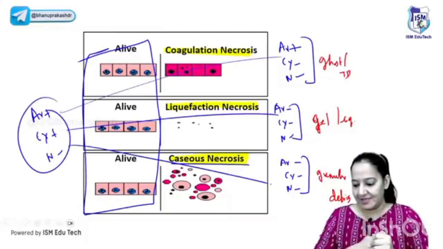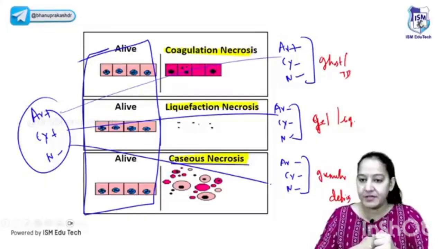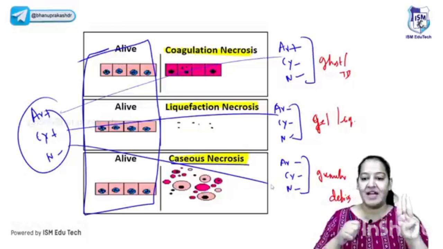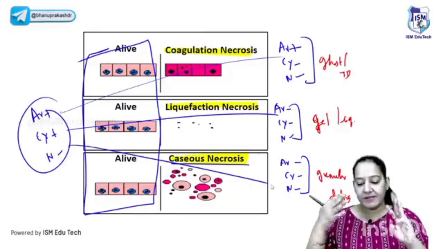Do you get it? Give me a thumbs up if you got it. The three types of necrosis. No one will teach you with such super simplicity. The three types of necrosis: define them. Coagulative necrosis, liquefactive necrosis, caseous necrosis. Have you understood the differences between them?